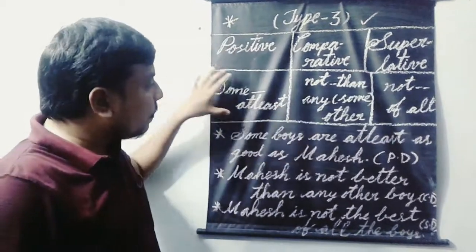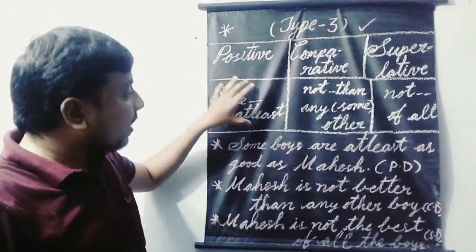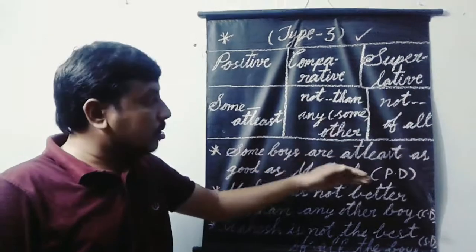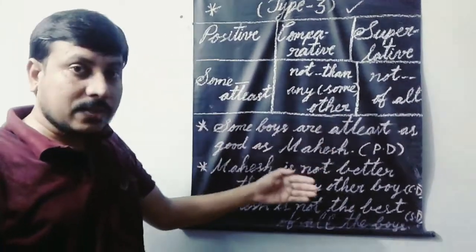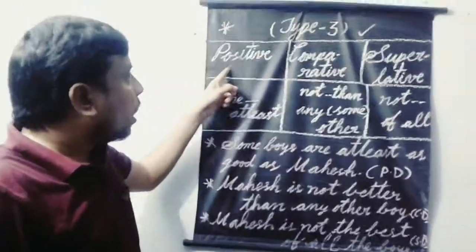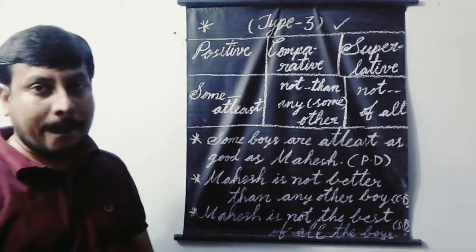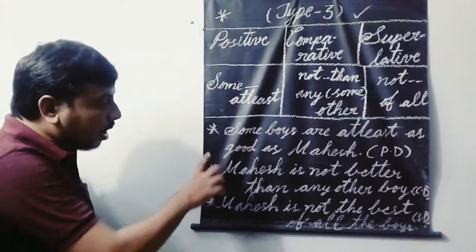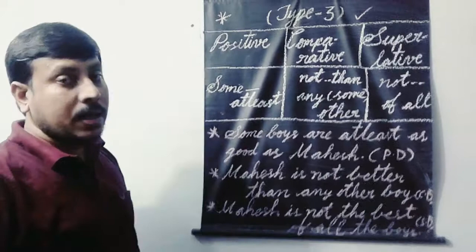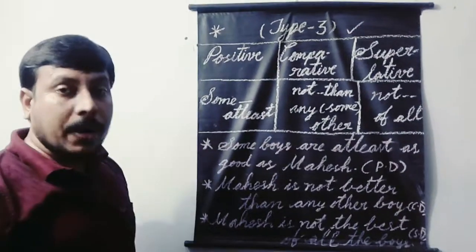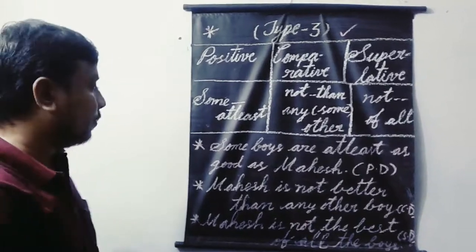If the statement or sentence contains these clues, those particular sentences will be in the positive, comparative and superlative degrees. Okay. Now let us see some examples which are related to type 3 degrees of comparison by following the clues.